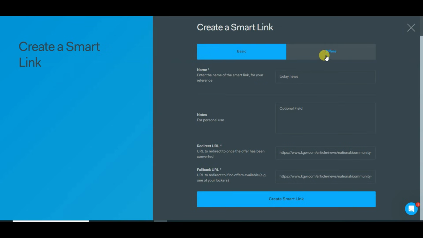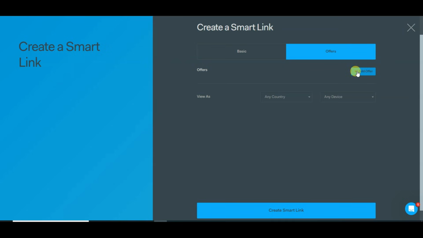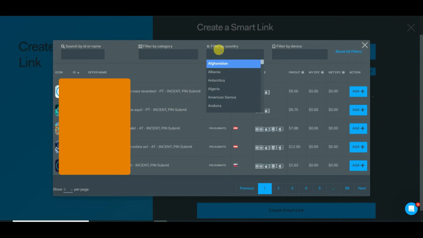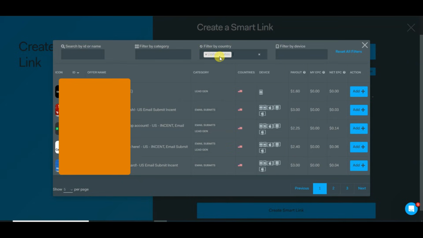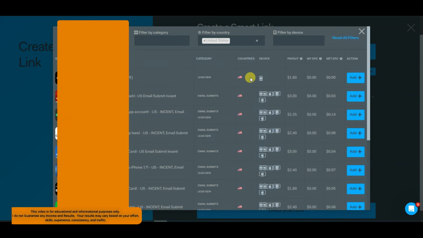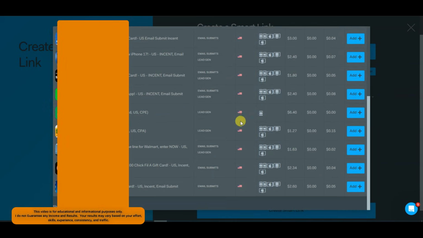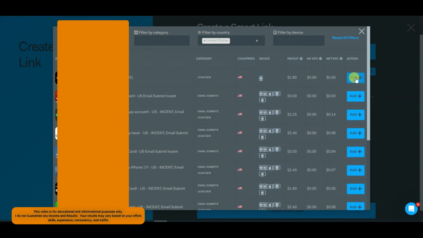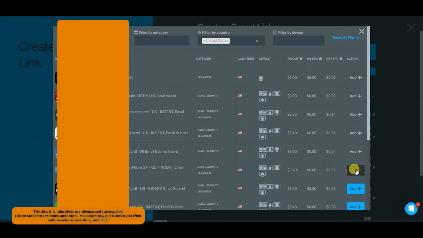Now click on offers button. You can click on add offer button. You can select your country. You can select your United States country. Here you can see there are a lot of CPA offers to choose from. You can add all of these CPA offers in your smart link. You can simply click here to add this CPA offer in your smart link.